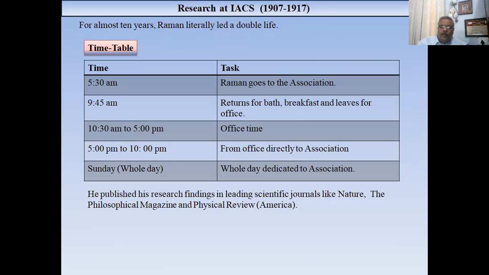And at night at about 10 o'clock, he used to come back home. And on Sundays and holidays, he spent the whole day in IACS. During this process, he did some work and published in leading journals like Physical Review and Nature.